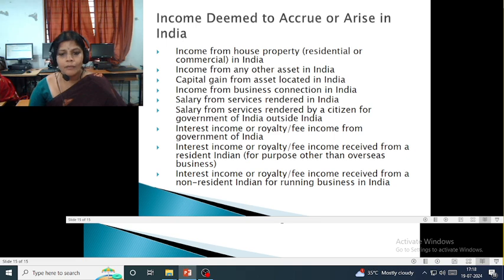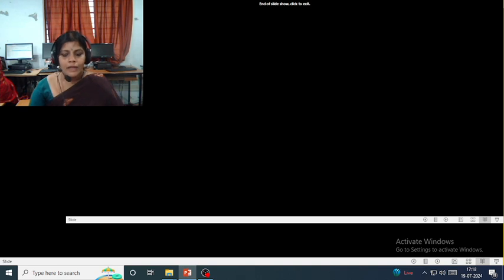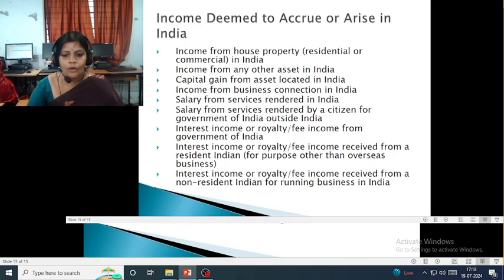Income deemed to accrue or arise in India, that is, income from house property, income from any other asset or capital gain, income from a business controlled in India, salary from services rendered outside India, interest income, royalty income, and income from any non-resident Indian, is considered in the tax treatment under the three headings.